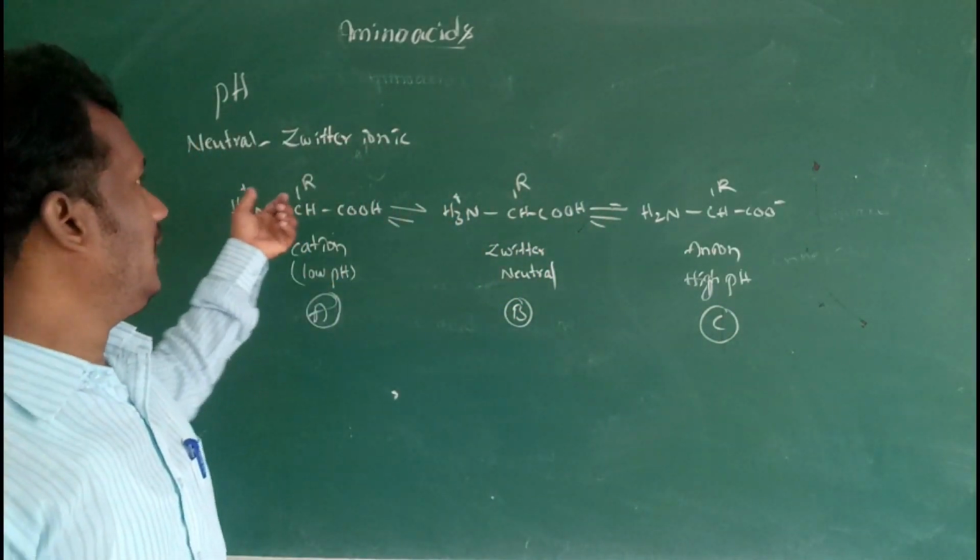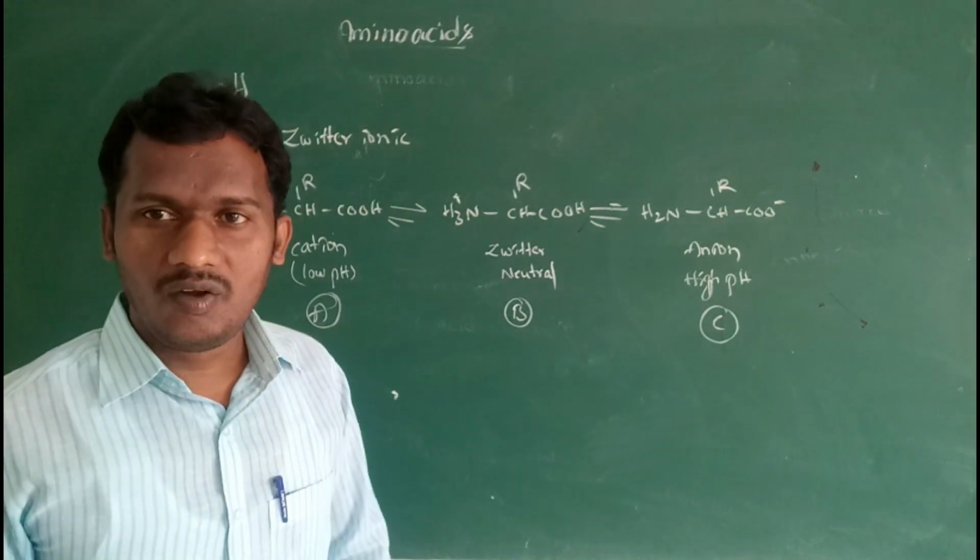So at a neutral pH, these amino acids are Zwitter ionic forms.